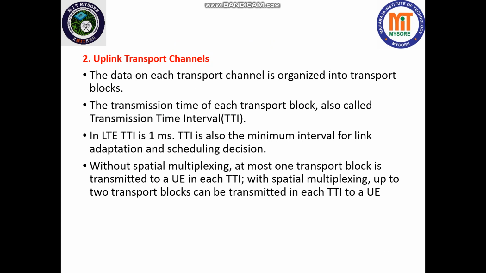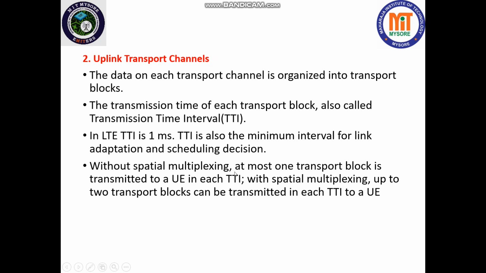The data on each transport channel is organized into transport blocks. Here, the transmission time of each transport block is called transmission time interval, TTI. In LTE, TTI is 1 millisecond. TTI is also the minimum interval for link adaptation and scheduling decision.